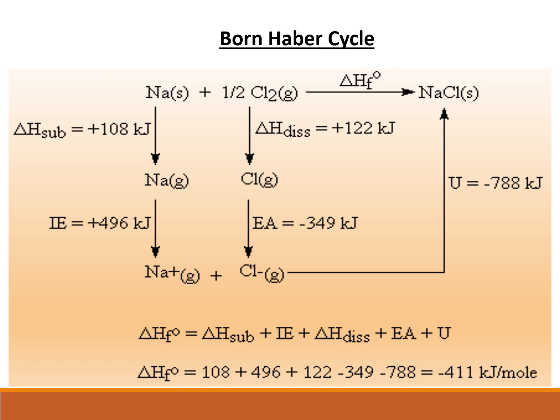Now, the sodium ion is okay. Let's now see the chlorine molecule. We have half mole of chlorine gas. So here it is a chlorine molecule, and we need to have chloride anion. To have chloride anion, we need to convert a chlorine atom to chloride anion. We know the energy released during this step is called electron affinity.